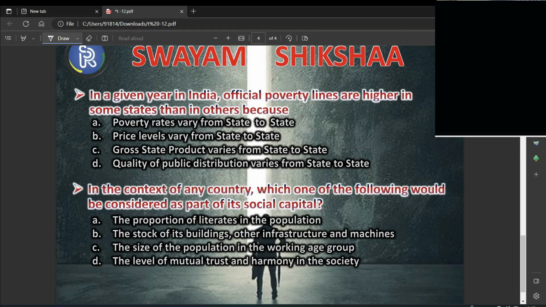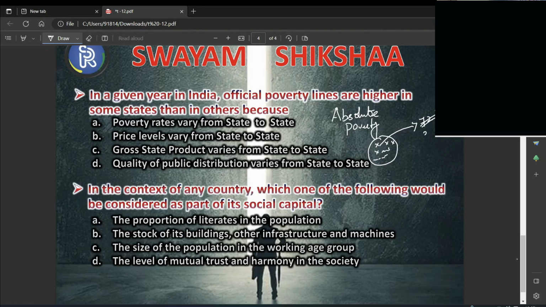Now, see here, in a given year in India, official poverty lines are higher in some states. Actually, when we talk about poverty, we talk about something like absolute poverty. So when I use the word absolute poverty, how do we measure absolute poverty in India? Basic requirements for leading a dignified life. So I take a basket of goods and services, which I will call the necessities. And this basket of goods which are required for a dignified life, I will convert into monetary terms. If I say something like 72 rupees a day or 71 rupees a day, I'm converting it into monetary terms.